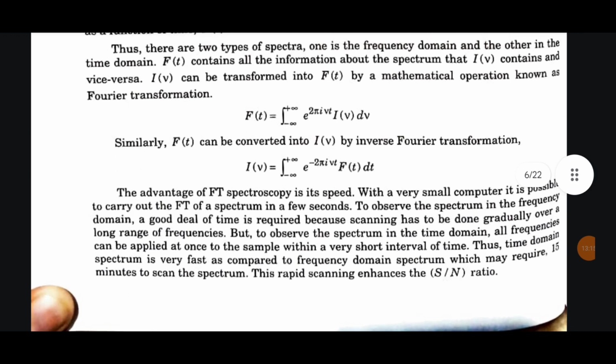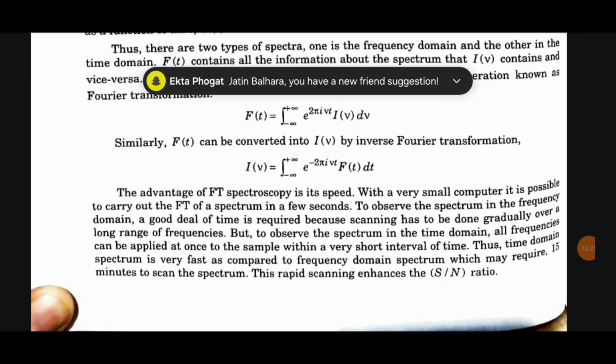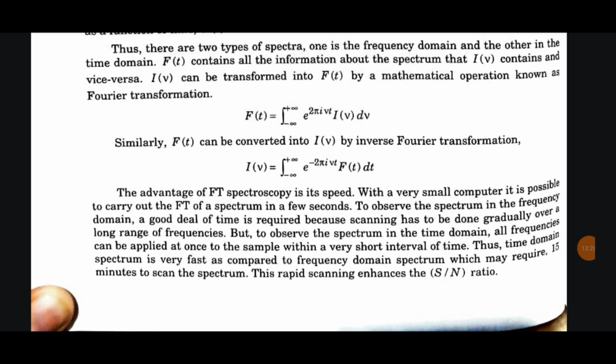The advantage of FT spectroscopy is its speed. With a very small computer, it is possible to carry out the FT of a spectrum in a few seconds. To observe the spectrum in the frequency domain, a good deal of time is required because scanning has to be done gradually over a long range of frequencies.